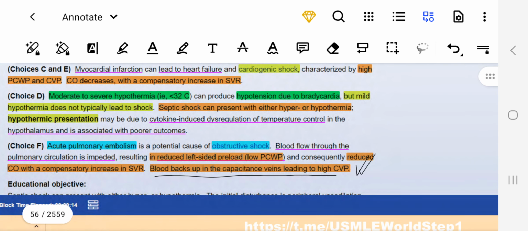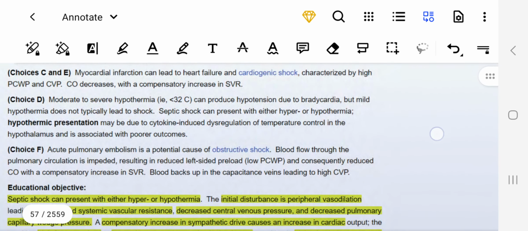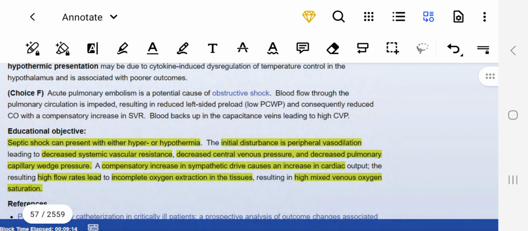Okay. Acute pulmonary embolism, obstructive shock. We talked about this. Blood flow to the pulmonary circulation is impeded, reducing left-sided preload, so low pulmonary capillary wedge pressure, but high CVP. Okay, this is important. So reduced cardiac output with a compensatory increase in SVR. Okay, we talked about this. So septic shock presents with either hyper or hypothermia.